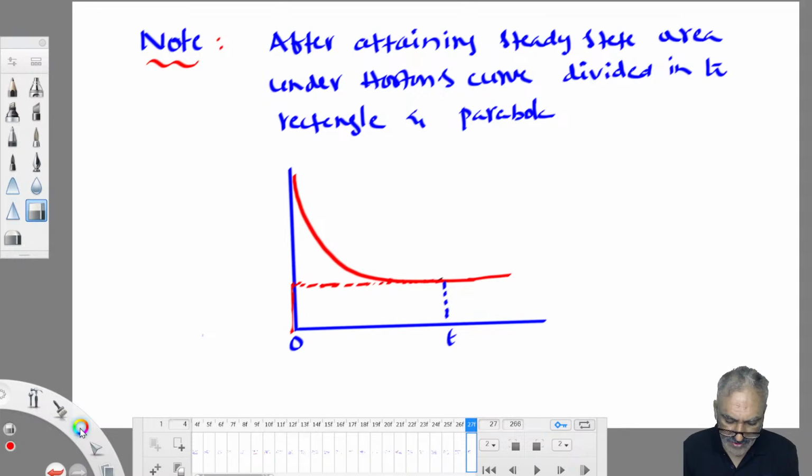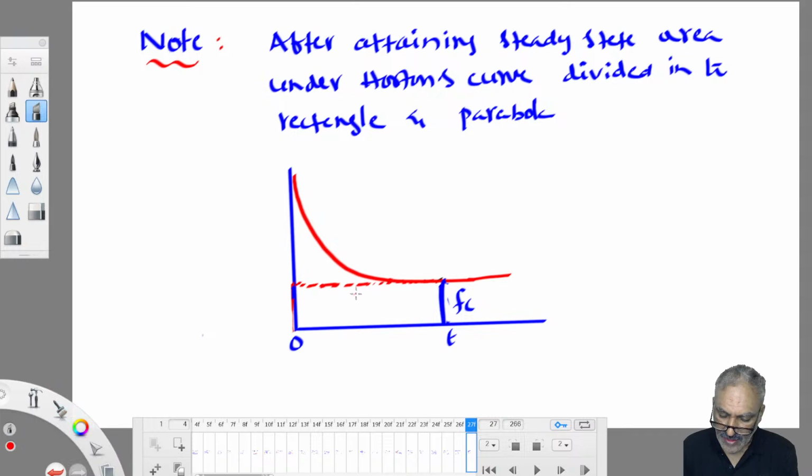What is the steady state value here? After attaining steady state, what is this value? FC only. After attaining steady state, the value doesn't change. It remains as FC only. So before steady state, it keeps on changing.